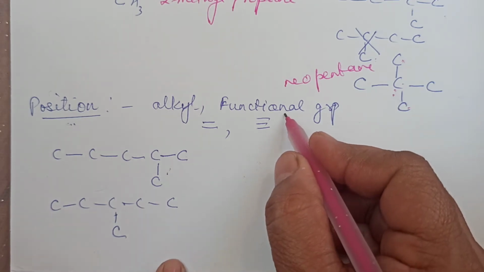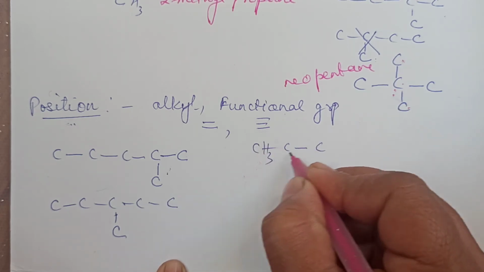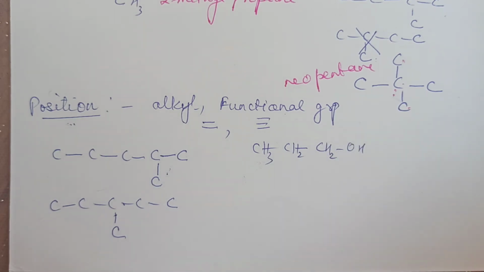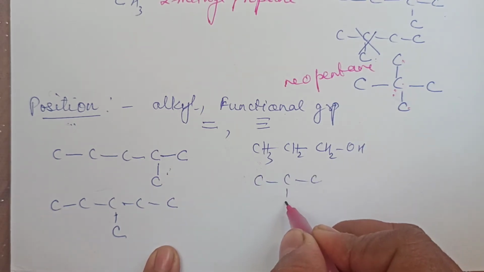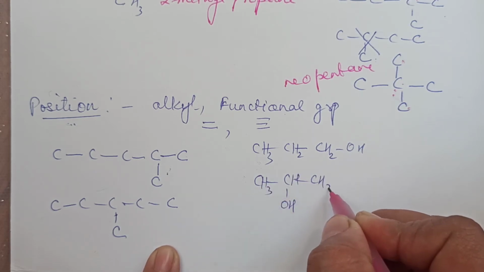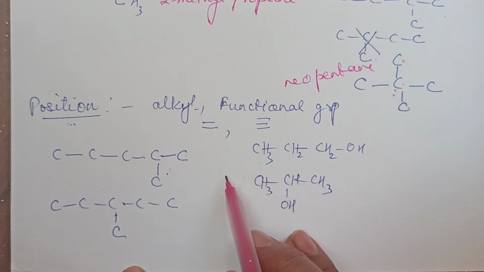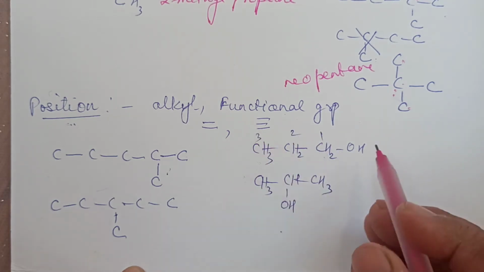You can have the position of the functional group also different. Suppose I write like this. For this 3 carbon atoms will do. Because these things you don't have to learn by heart, that 3 will do or 4. When you're writing the structures on your own, you can make it out. Right. So now you can see this is OH here. This is H3. This is H and this is H3. If you take the name for the first one, it is propan-1-ol. This is propan-2-ol. Propan-1-ol, because numbering will be from the right hand side.